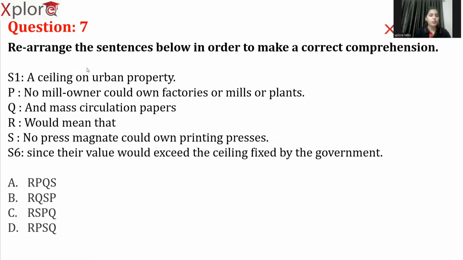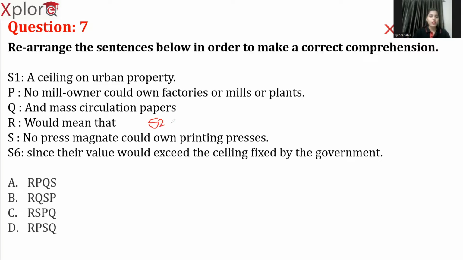A ceiling on urban property, no mill owner could own factories or mills or plants. And mass circulation papers would mean that no press magnate could own printing presses since their value would exceed the ceiling fixed by the government. So, after looking at the options, we are clear with one thing, that our second statement is R.